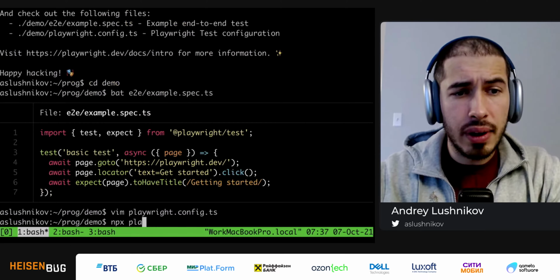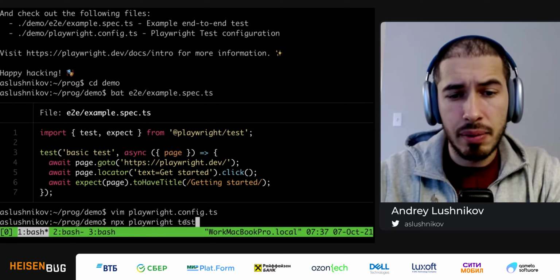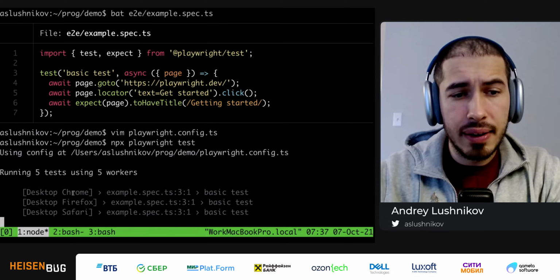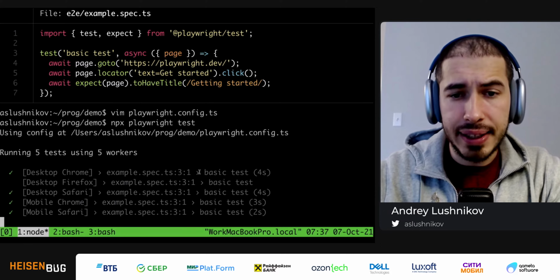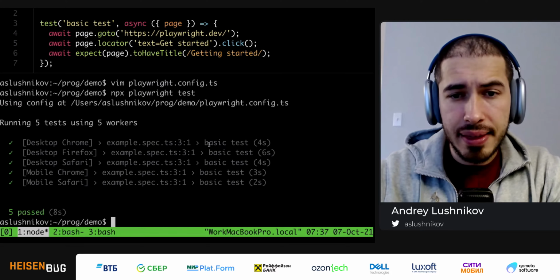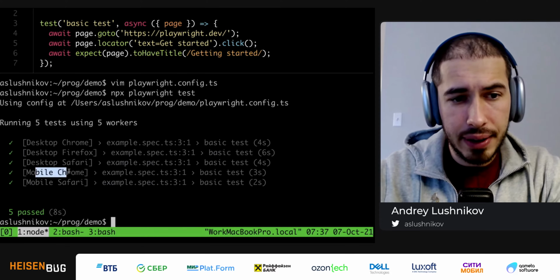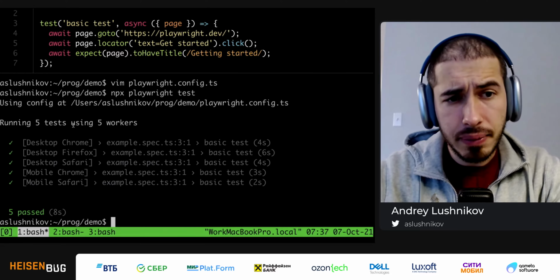So now if I go on and run these tests with this npx playwright test command, it will actually run 5 tests for me. So I have this example spec.ts basic test, and this test is being run under 5 different configurations: under Chrome, Firefox, Safari, and then mobile versions of both Chrome and Safari browsers.